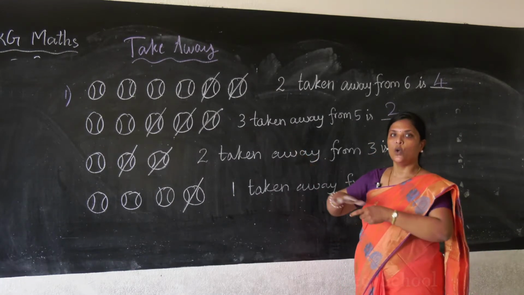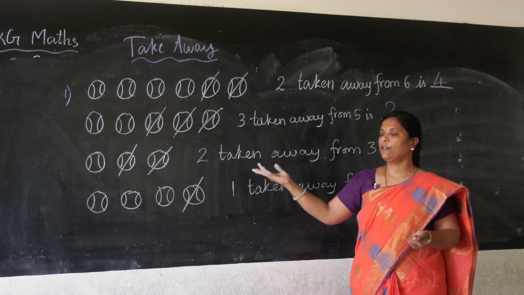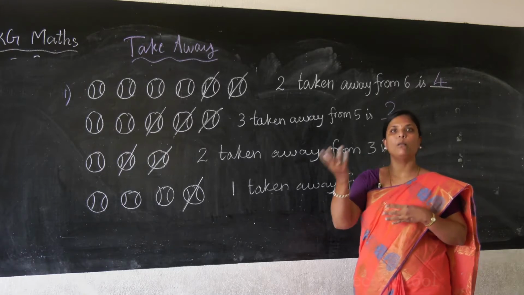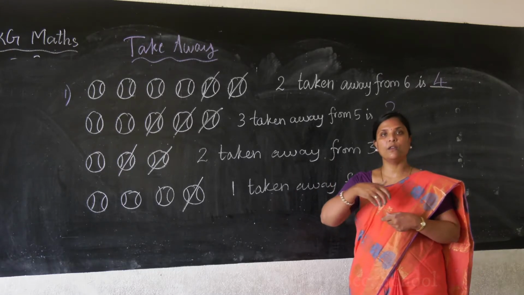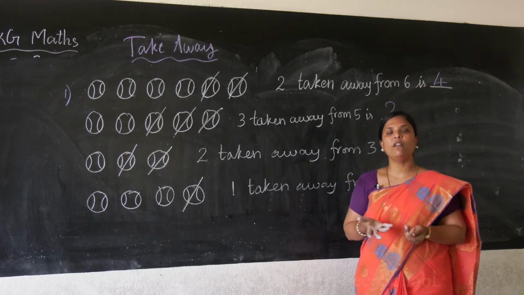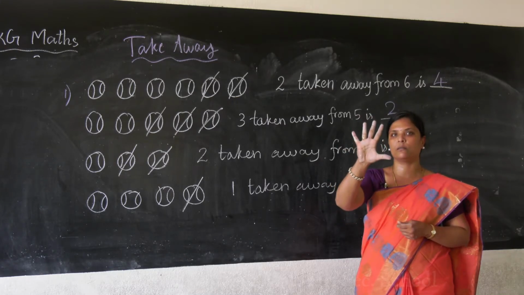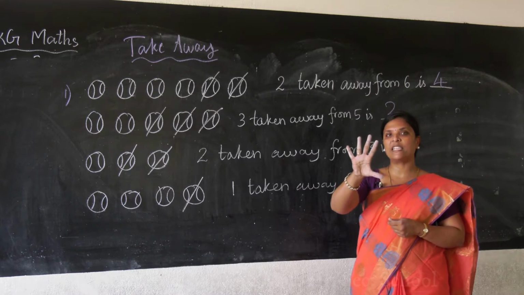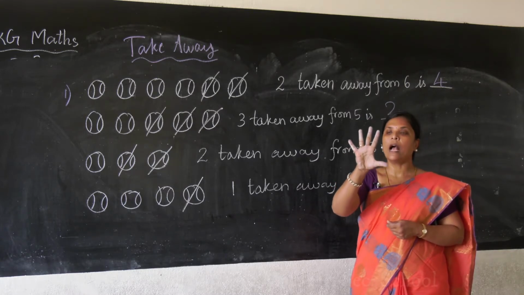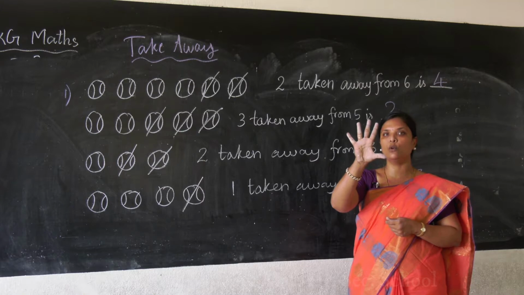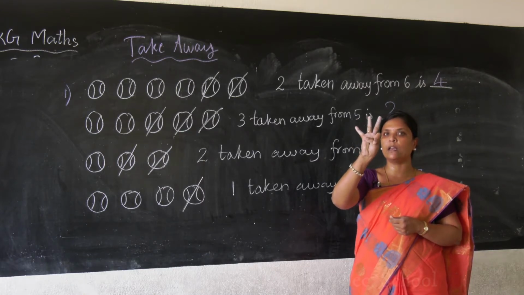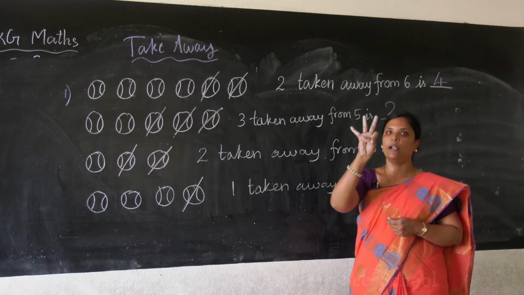Take away means you have lots of, say for example, balls. Okay, you have lot of balls. From the balls, if some balls are taken away, how many will be left? See, you have 5 balls. Okay, I am taking out. In your basket you have 5 balls. Okay, I am taking out 2 balls. How to do? 2 balls, 1, 2. How many remaining? Remaining balls are called your take away.